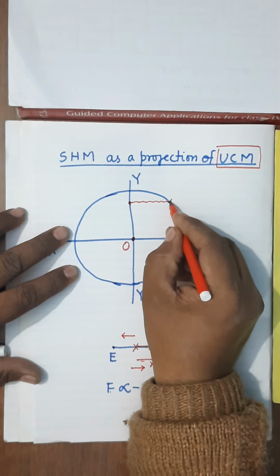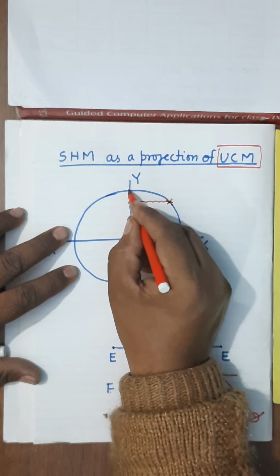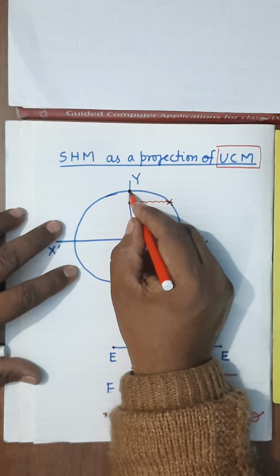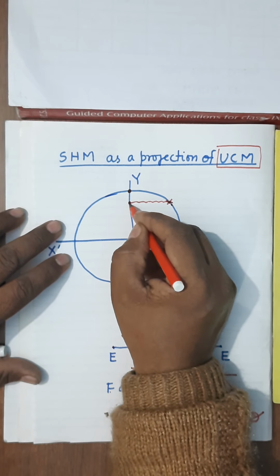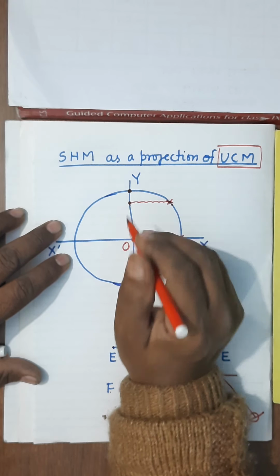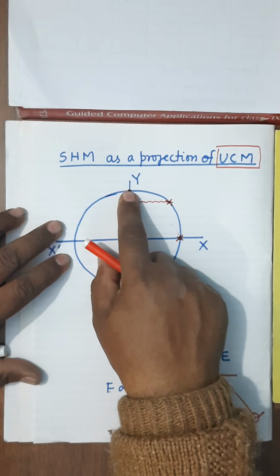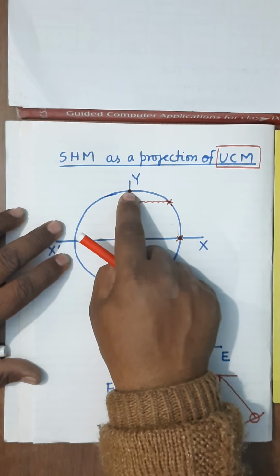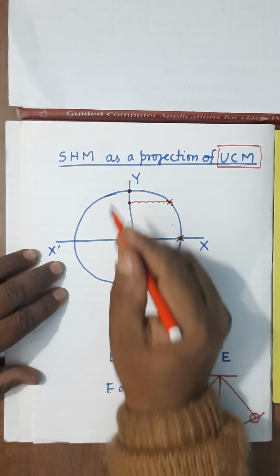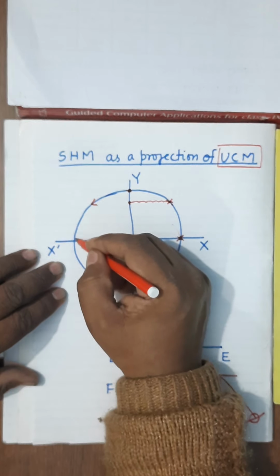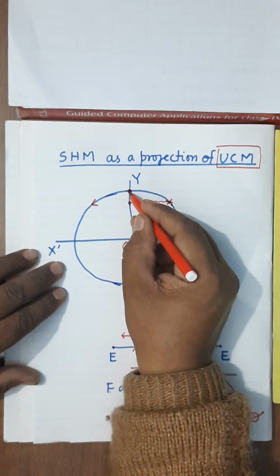When the particle has reached from this position to this position, when you draw the perpendicular, the foot will coincide to the same point, means the foot has reached from here to here. Means you have seen that when the particle is moving from this point to this point, the foot is moving from O to Y. Then when the particle moves from this point to this point, what is the motion of the foot?